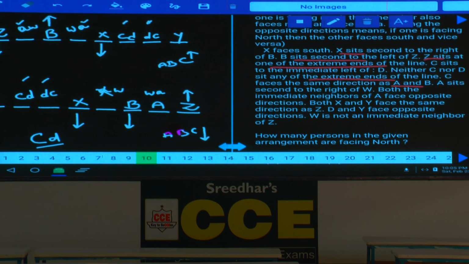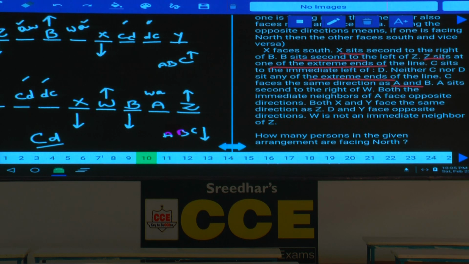Hence A at this place, W at this place. A and B. A sits second to the right of W. Hence in the second case, as W is fixed here, A sits second to the right of W, W is facing towards north. Both the immediate neighbors of A face opposite directions. Immediate neighbors of A are facing opposite directions.